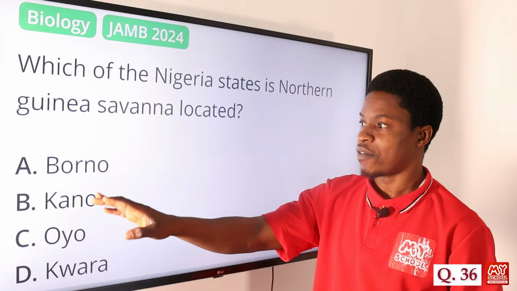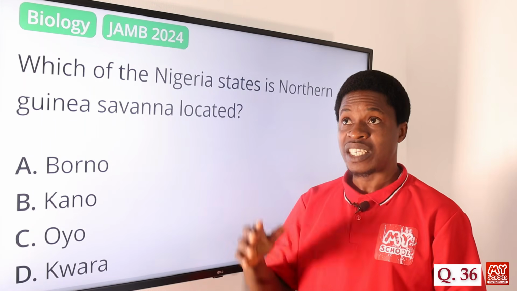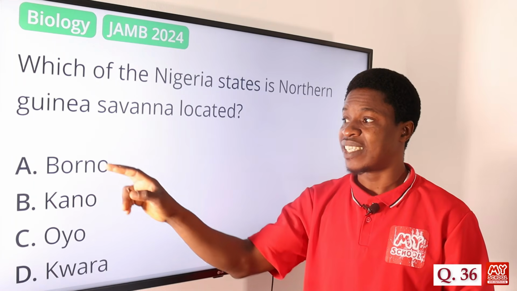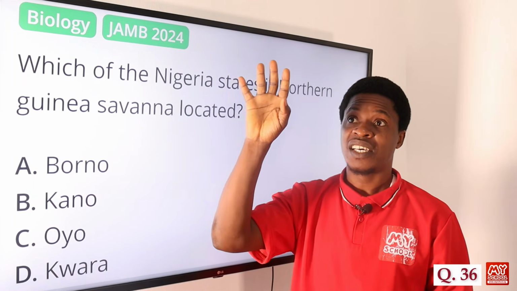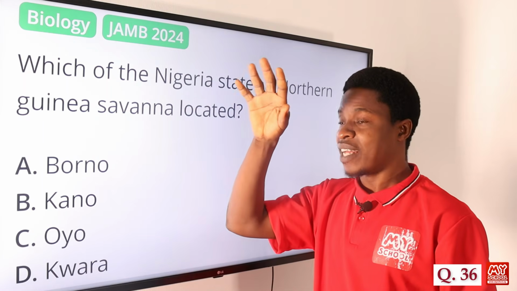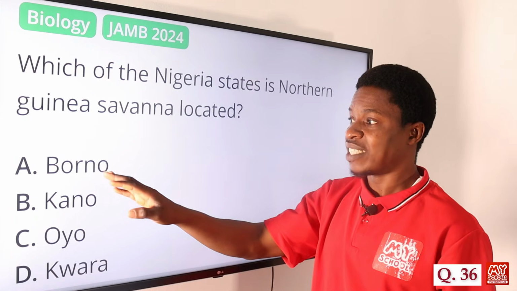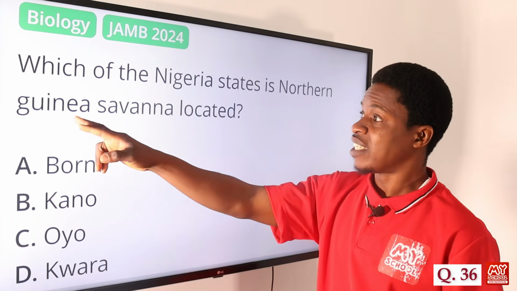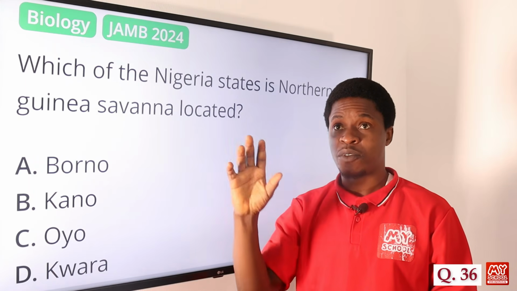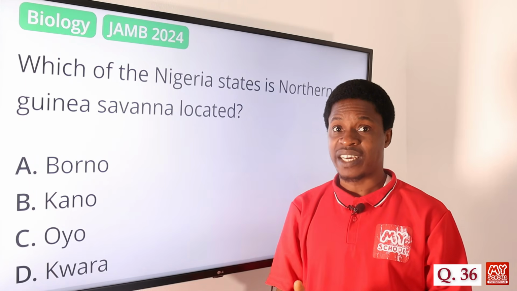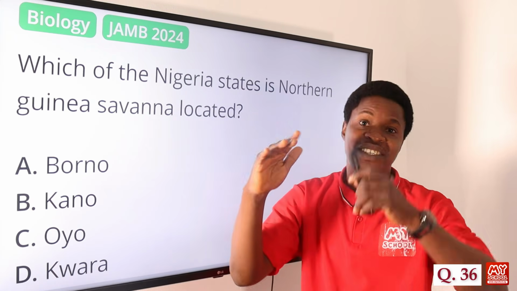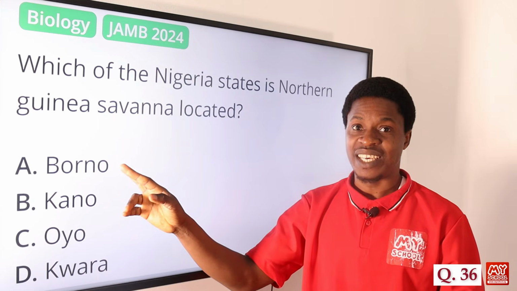Option A says Borno. Of course, Borno, that's Maiduguri. It does not have the Guinea Savannah, that is tending towards the middle belt, the north central part. So we don't have the Guinea Savannah in that place. Rather, we have tall trees. Don't forget, the Guinea Savannah is characterized by smaller or short trees, and then we have the tall grasses going along. So option A is not correct.